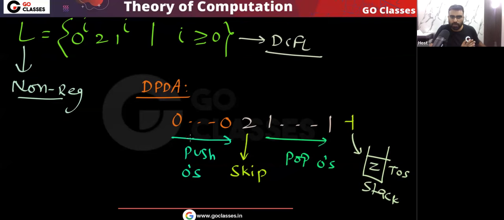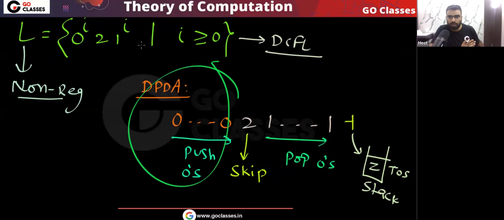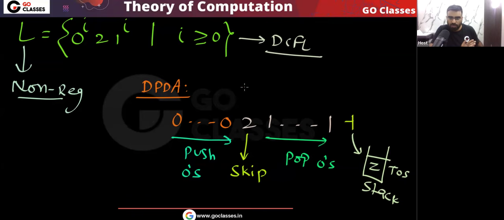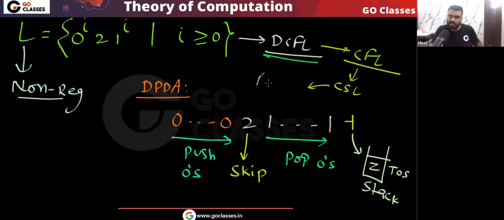You can see push, pop are clear. When to push, when to pop, when to start popping, how much to push, how much to pop, basically everything is clear. So that is the reason I can say this language is a DCFL. Every DCFL language is a CFL, so this language is CFL also. Every CFL language is CSL. Every CSL language is recursive. Every recursive language is RE, recursively enumerable language.